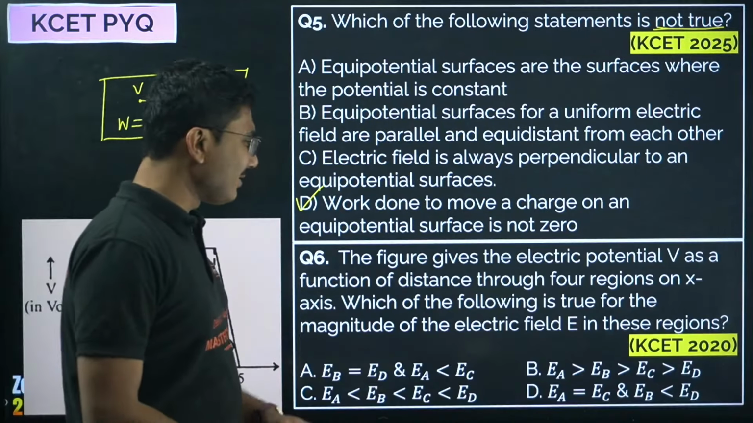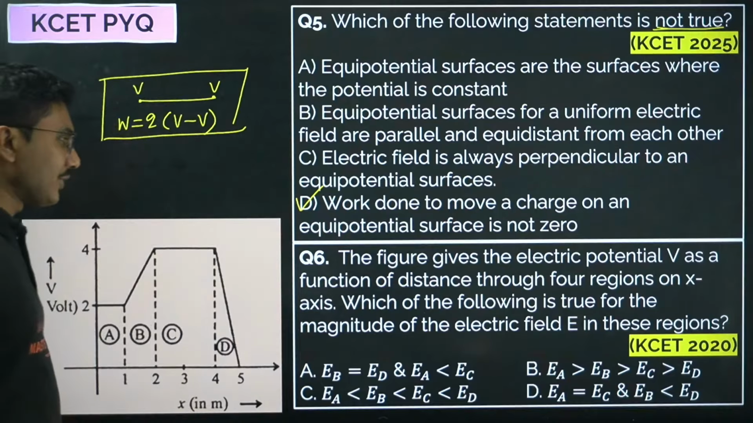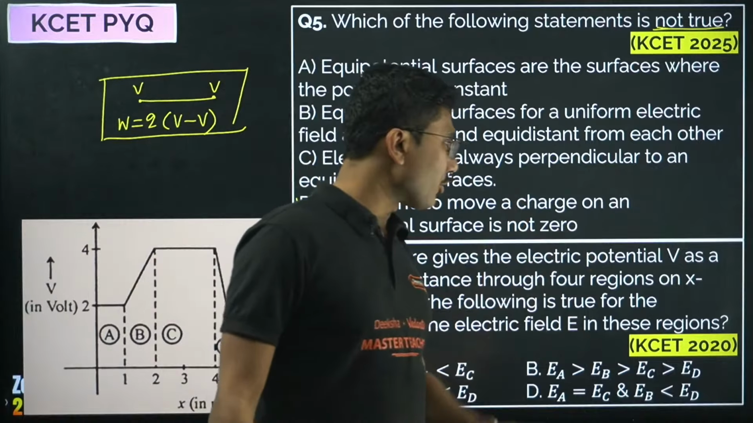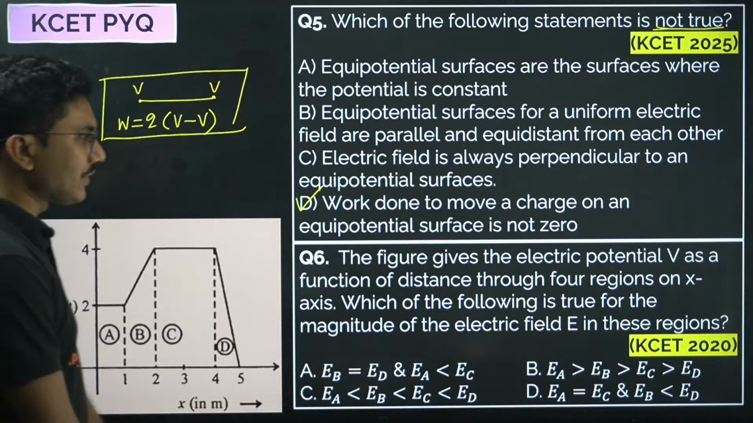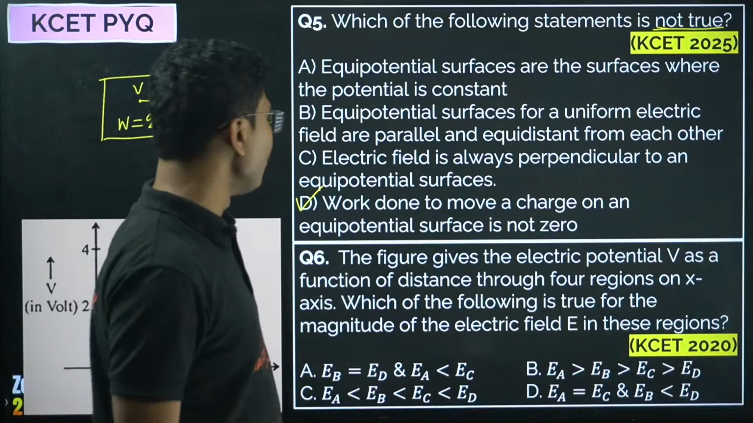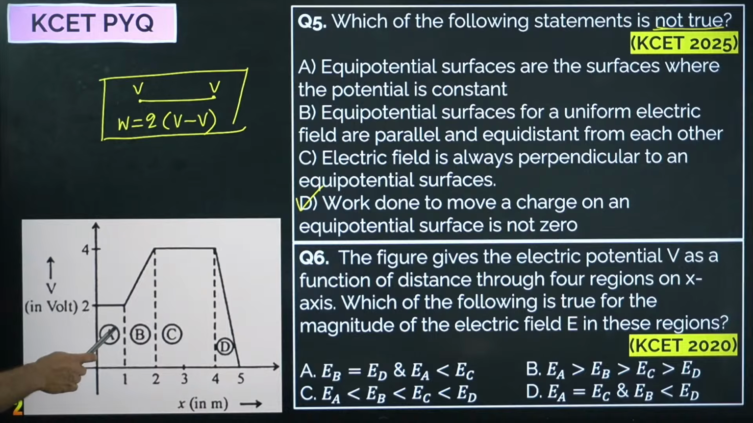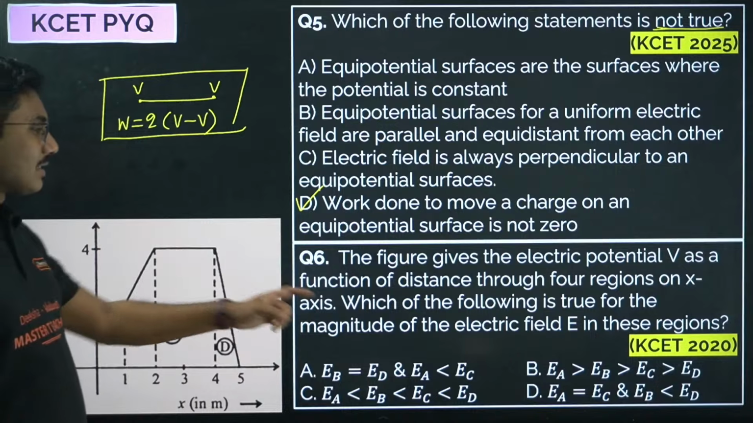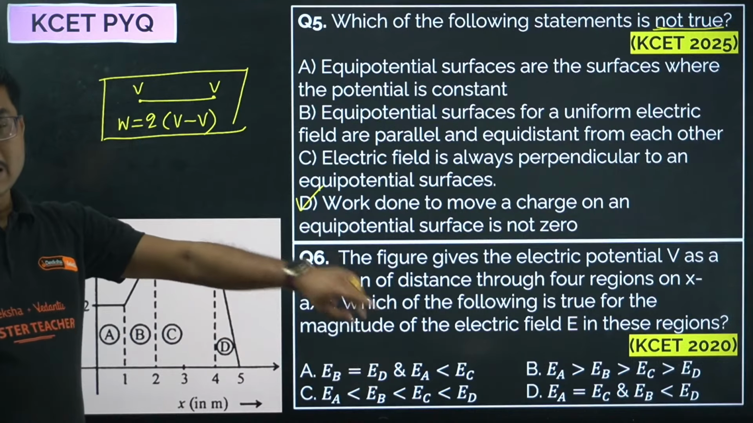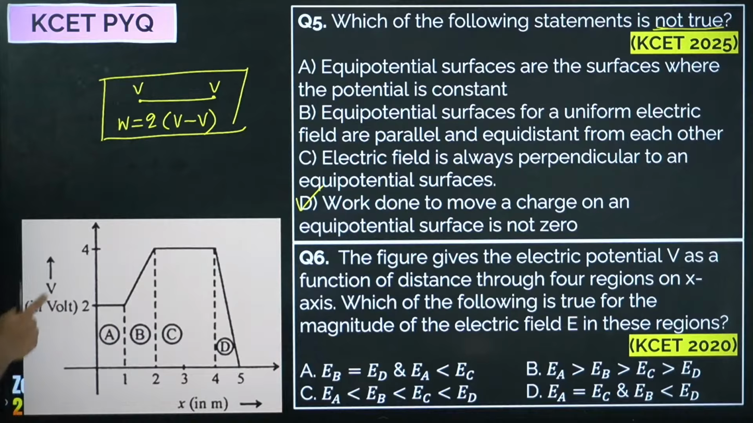Now this is a slightly tricky question, but not super difficult in terms of mathematics. Try to answer this question as well. The figure gives the electric potential V as a function of distance through four regions on the x-axis. Which of the following is true for the magnitude of the electric field E in this region? So here we have four regions A, B, C, D. For each region they are asking the relationship of the electric field. Even though this is asking about electric field, this is an electric potential question because the graph is given in terms of volt versus distance.